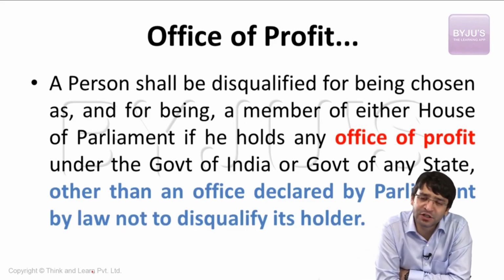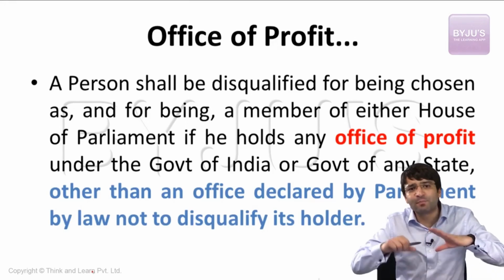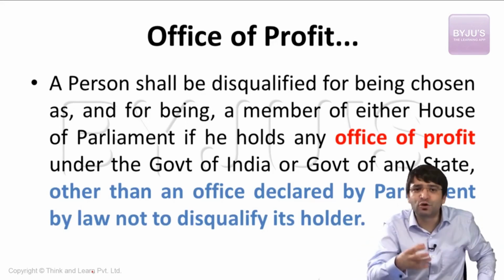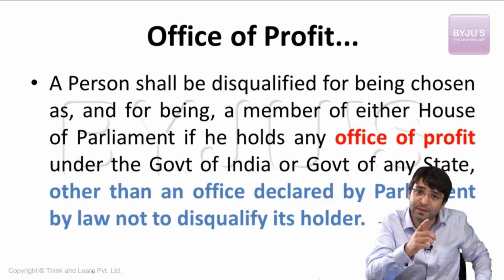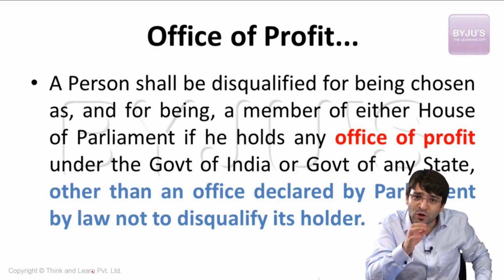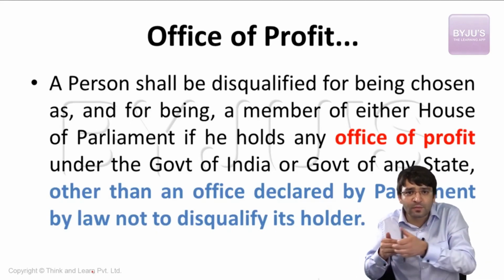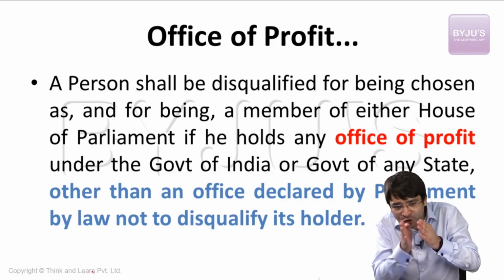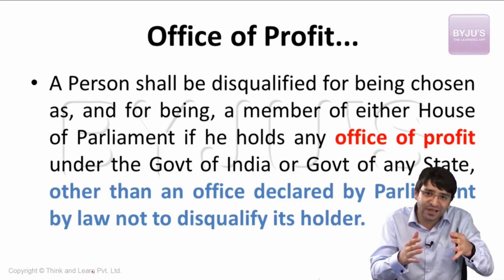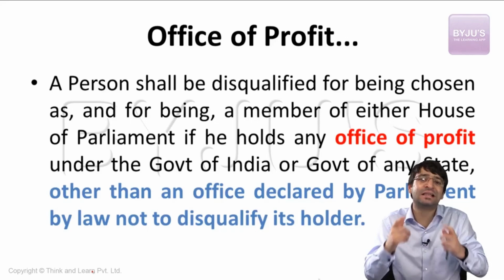To prevent such a situation, the British Parliament passed a law. It stated that a member of Parliament cannot hold any post under the government. A Member of Parliament's primary responsibility and duty is to pick up issues, to raise issues that are faced by the people of their own constituencies, and to enable them to perform this task in a better, effective, non-corrupt way is to insulate them from the executive. How can you insulate them from the executive? You are barred from holding any post under the government, so that the duty and the interest do not clash with each other.